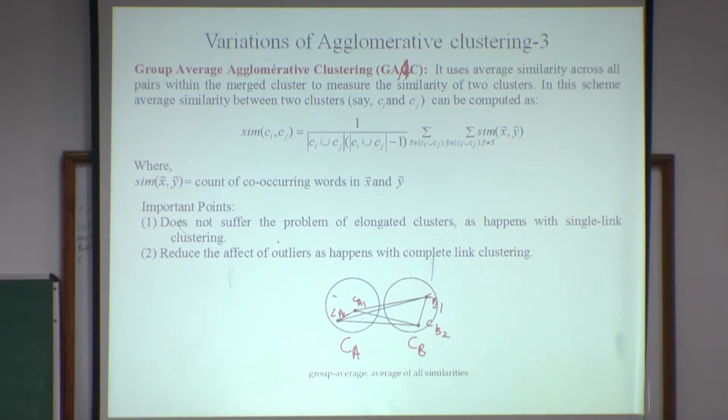So what this clustering algorithm will do is calculate the similarity of CA1 with CB1 and CB2, the similarity of CA2 with CB1 and CB2, and even the similarity of CB1 and CB2, and then calculate the average of all the similarities. Then it checks whether it crosses the threshold and is maximum, and only then does it merge.